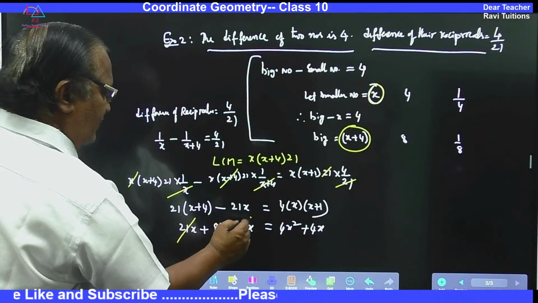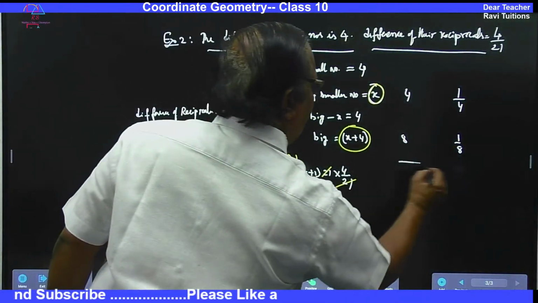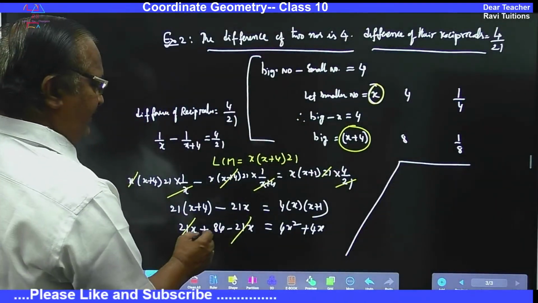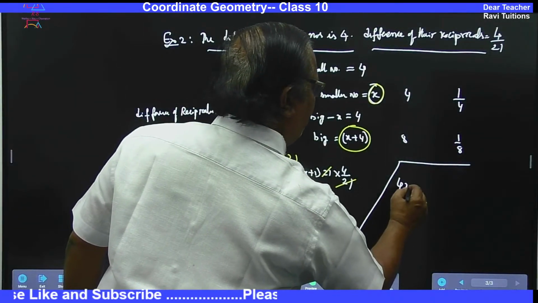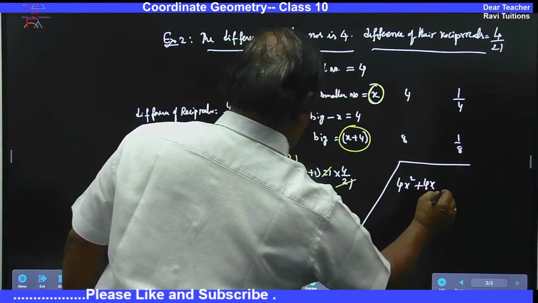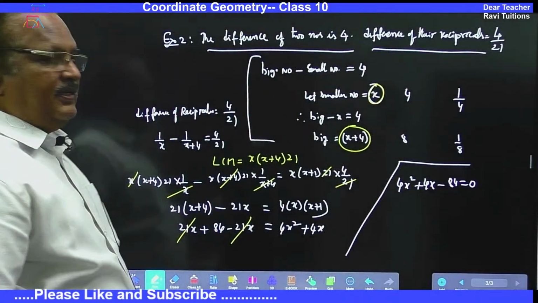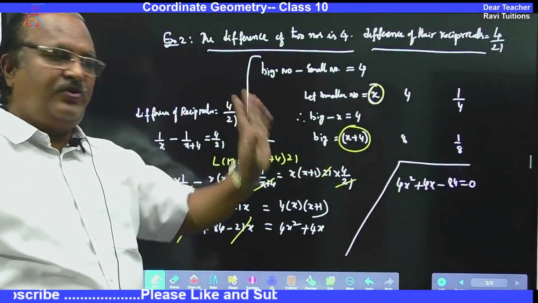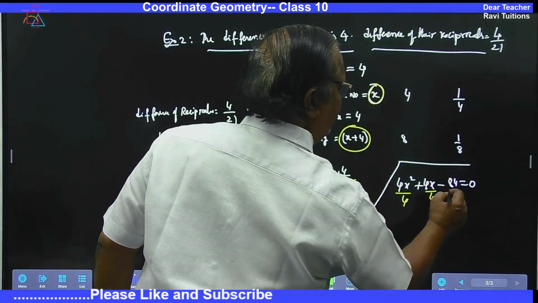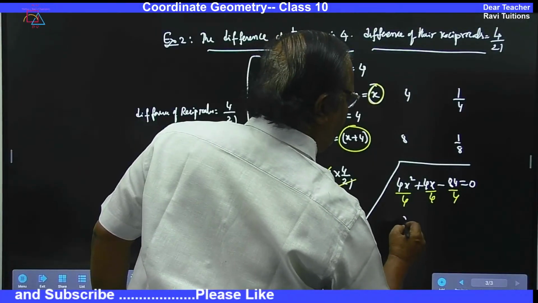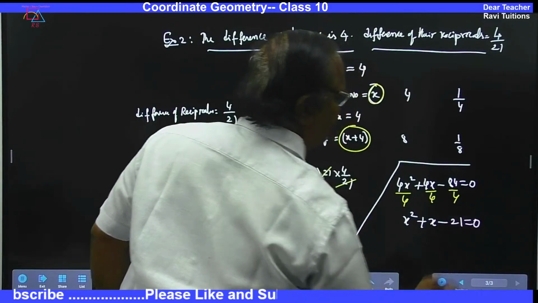Unfortunately, these two are getting cancelled. So then how will it come? Remaining things, you send this 84 to the other side. So then what happened? 4x square plus 4x minus 84 is equal to 0. So in this you can divide by 4. Divide each term by 4. So then what happened? x square plus x minus 21 is equal to 0.